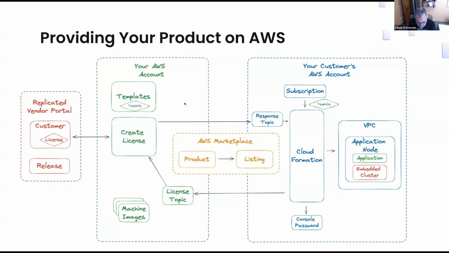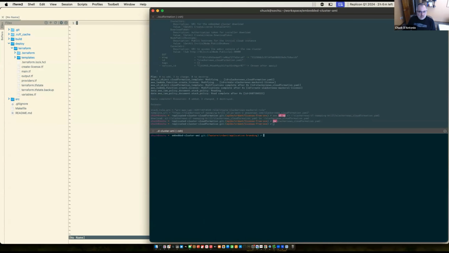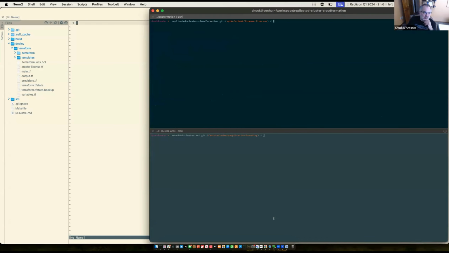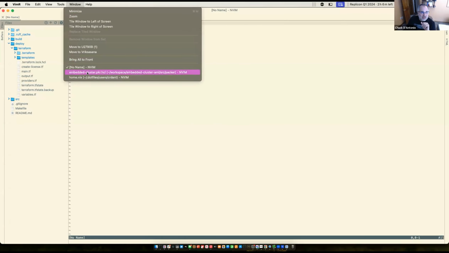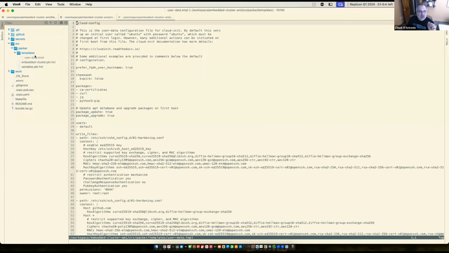So let's jump over to your perspective on what you're doing here. I've got two consoles here, one around the AMI and one around the CloudFormation template. The AMI that I'm using is fairly simple and does not have any real Replicated related bits in it. If you look at it here, I drive it off of the user data. It's just a habit I've come into rather than building this provisioning into Packer. It makes that a little bit more reusable for me.